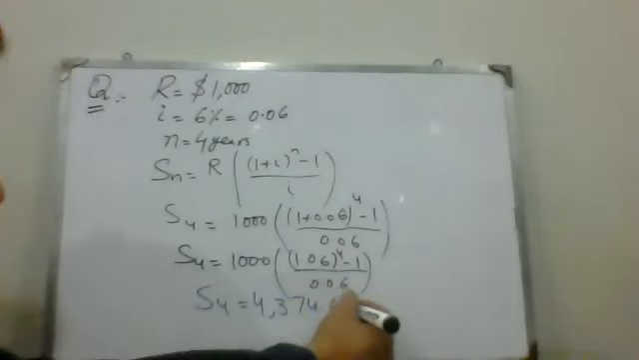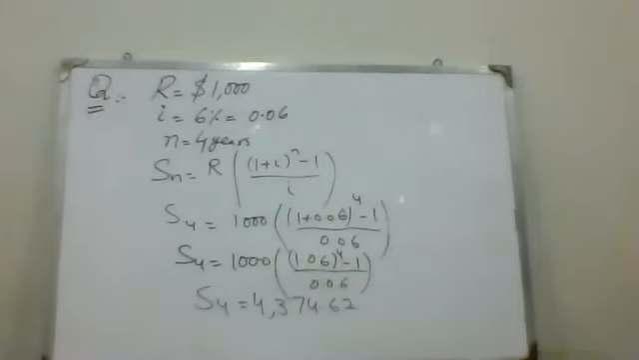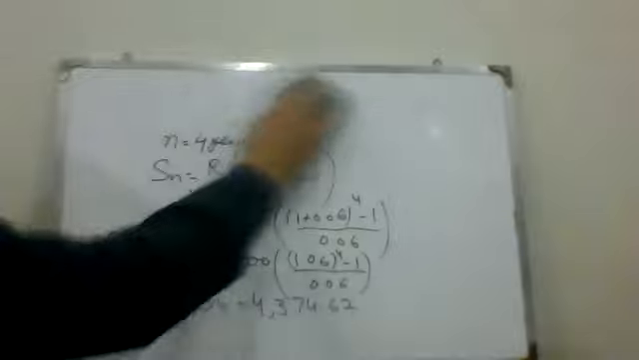0.62, right? So you get the future annuity for 4 years, where R is 1,000 rupees for the initial annuity. You can calculate the answer for the future annuity. So now going to the next problem, solve for that specific future annuity.